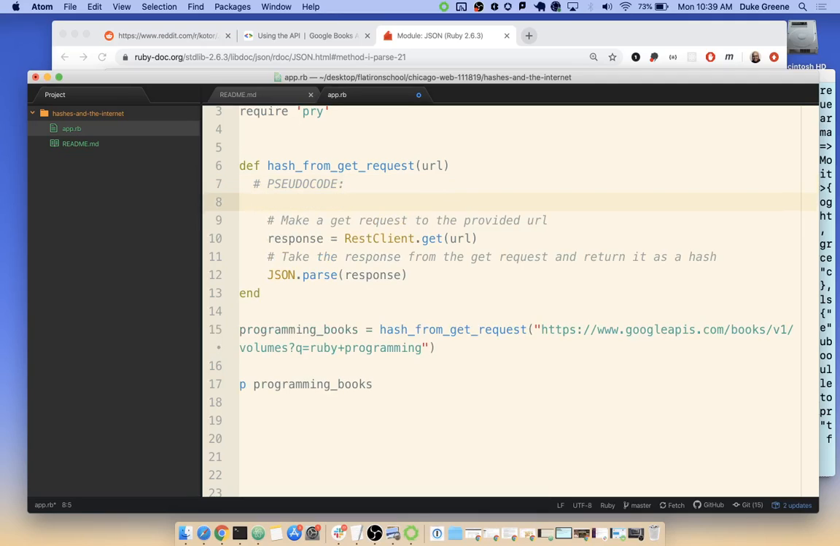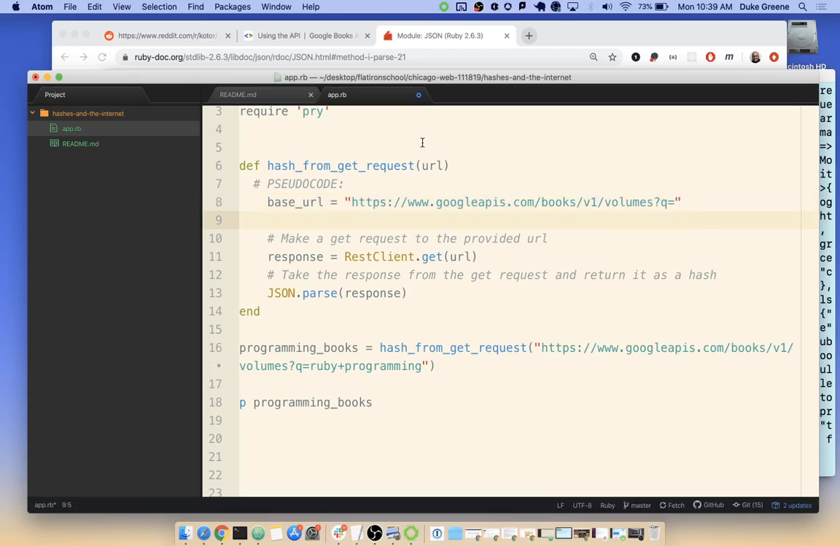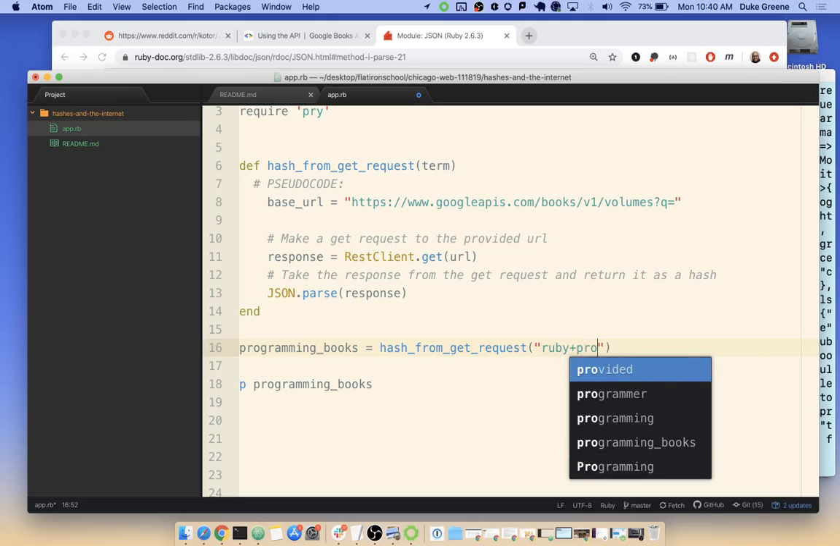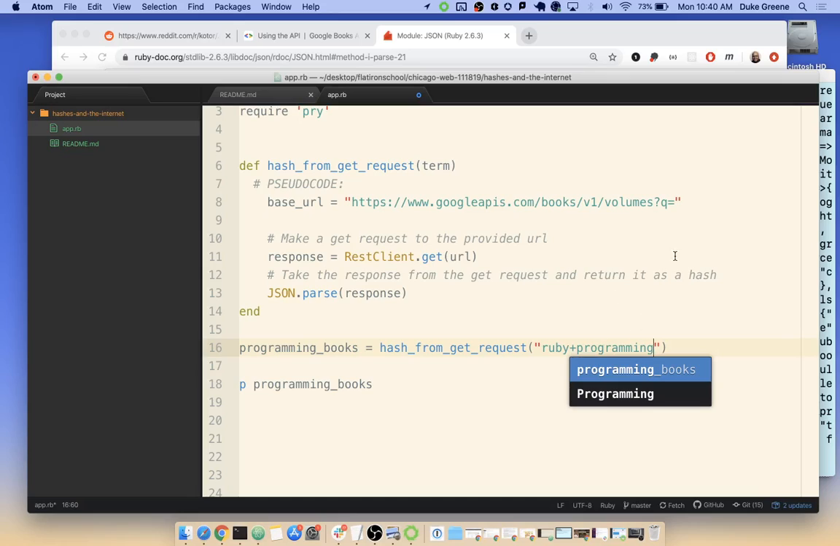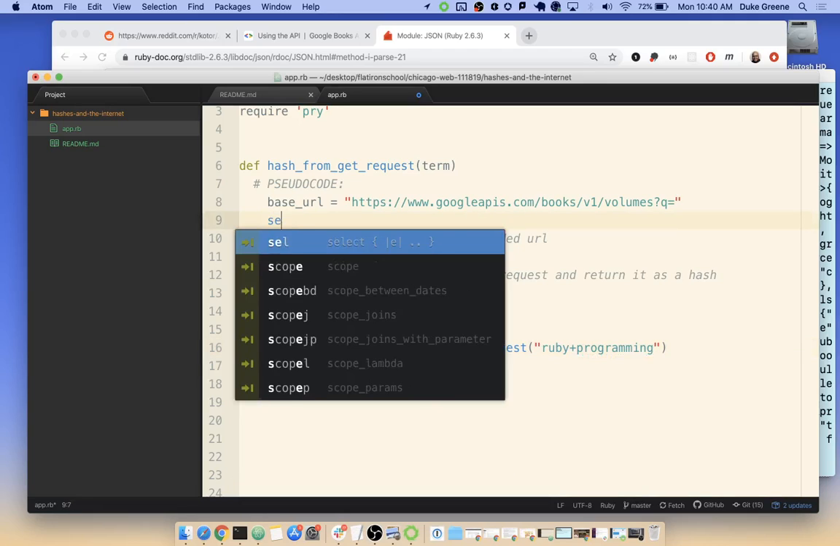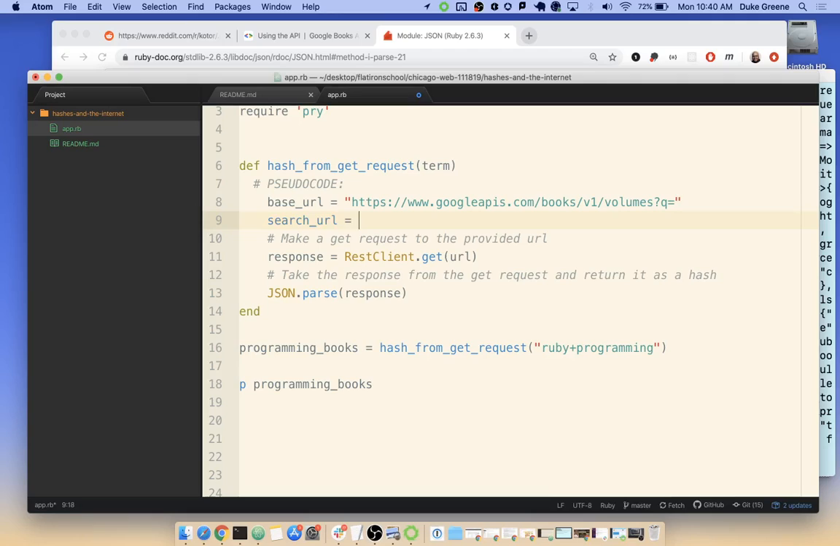We said something like request URL equals this. Maybe we'll call this the base URL because we'll build on this. And then we'll take off the Ruby plus programming thing, and then we could say here that we have a term. That means the term I'd be putting in would be just Ruby plus programming. So I have these two partial strings now, Q equals and then Ruby plus programming, and I could join them together. I could say search URL equals base URL plus term.